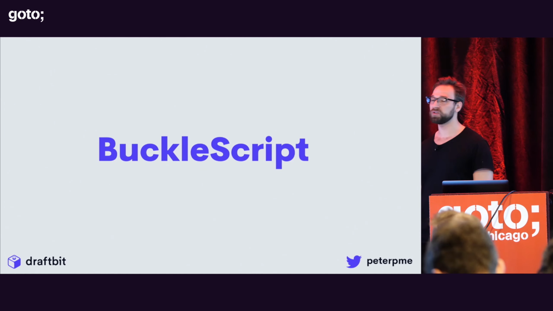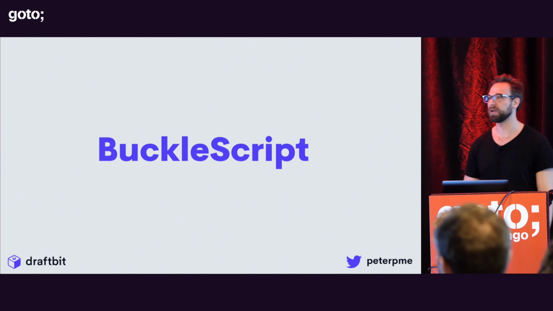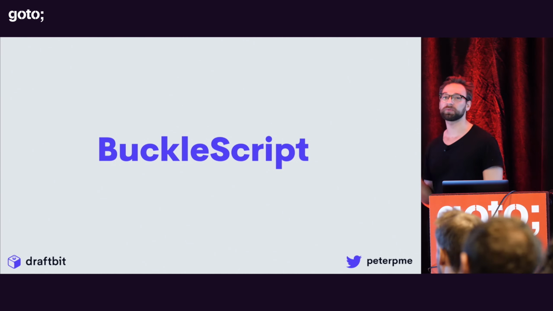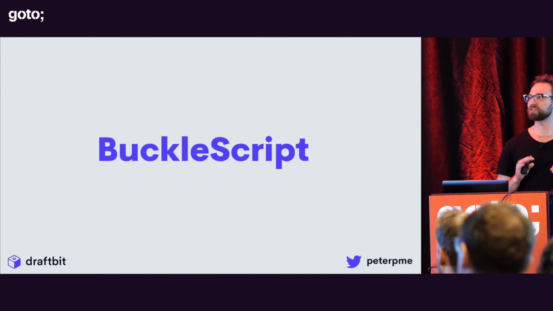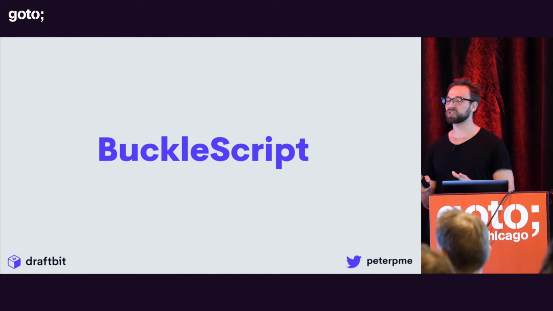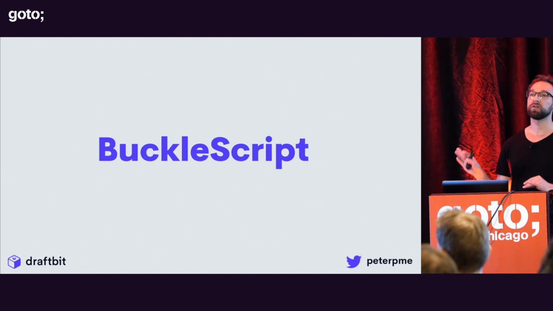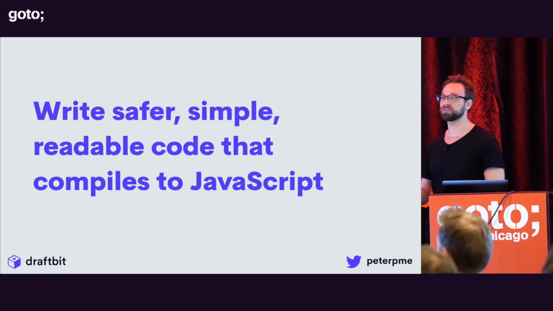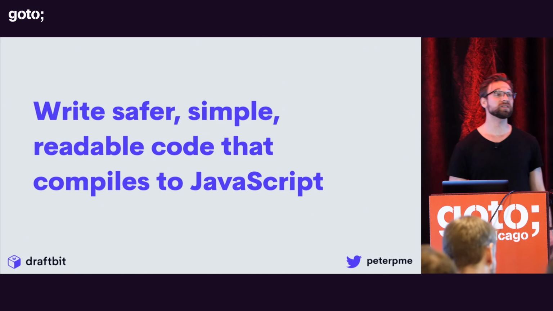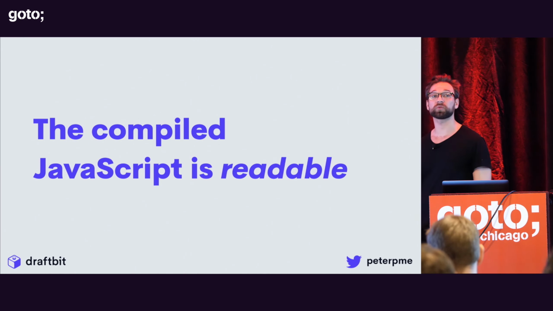And how do we do that? We do that through BuckleScript. So BuckleScript is actually separate from OCaml, or from Reason. BuckleScript was created by Bloomberg for trying to make JavaScript as readable and as friendly as possible. So BuckleScript came way, way before Reason ever did. And the goals of BuckleScript are to write safer, simple, readable code that compiles to JavaScript. The compiled code is readable.